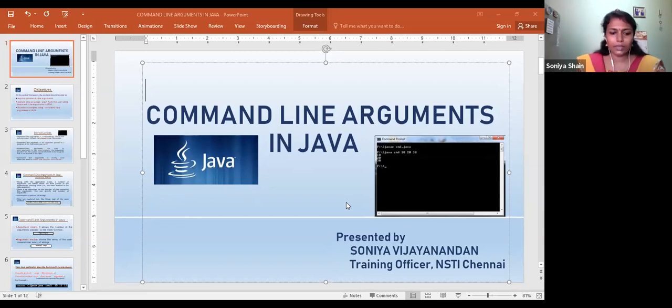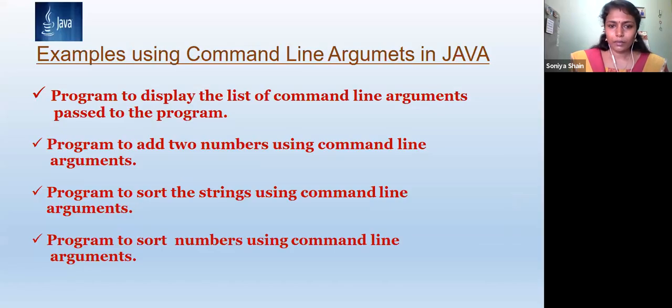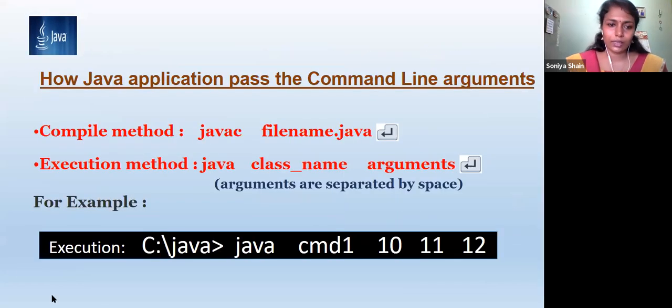So once again, I will share my PPT with you. In today's class, we have discussed command line arguments, a concept where we pass arguments through the command line. As usual, when executing a program, we compile it using javac filename.java, and execute it using java classname.